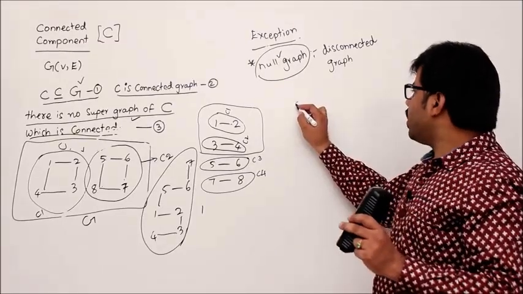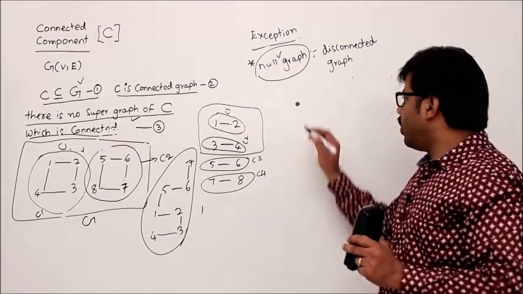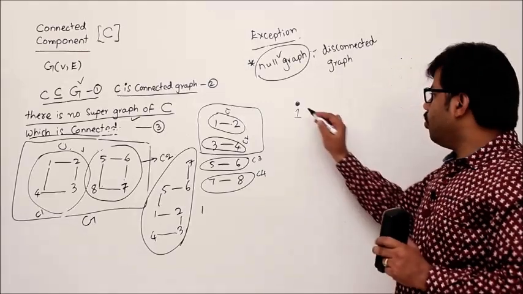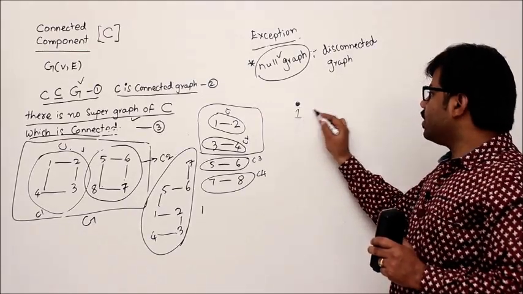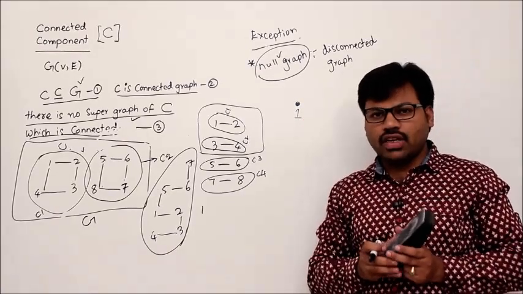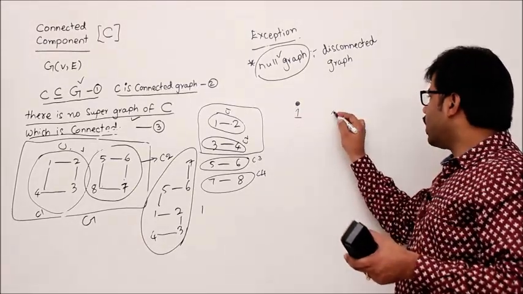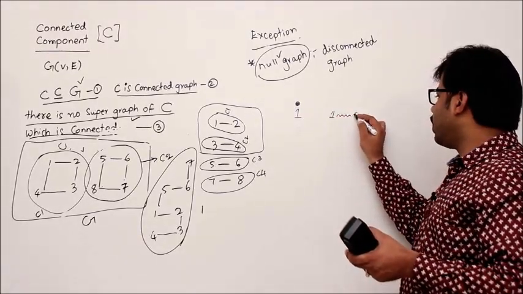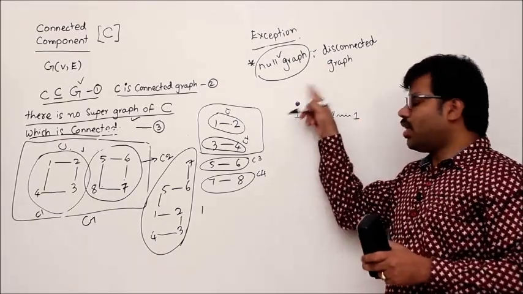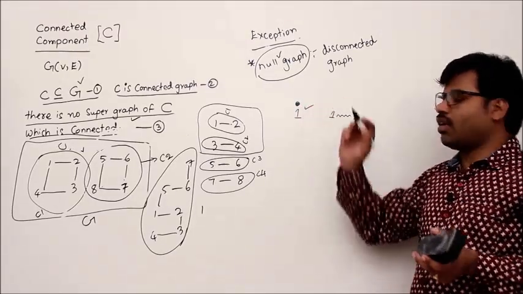Now what about a single vertex? For other graphs, simply follow the definition. When there is only one vertex in the graph, then the graph is connected. Why? From 1 to 1 there is a path. Yes or no? There is only one vertex. The definition of a connected graph is that there is a path between every two vertices. Here there is only one vertex, so I have to prove that there is a path from 1 to 1. Recall the trivial path. Yes, there is a trivial path from 1 to 1, isn't it? That's why this is a connected graph.